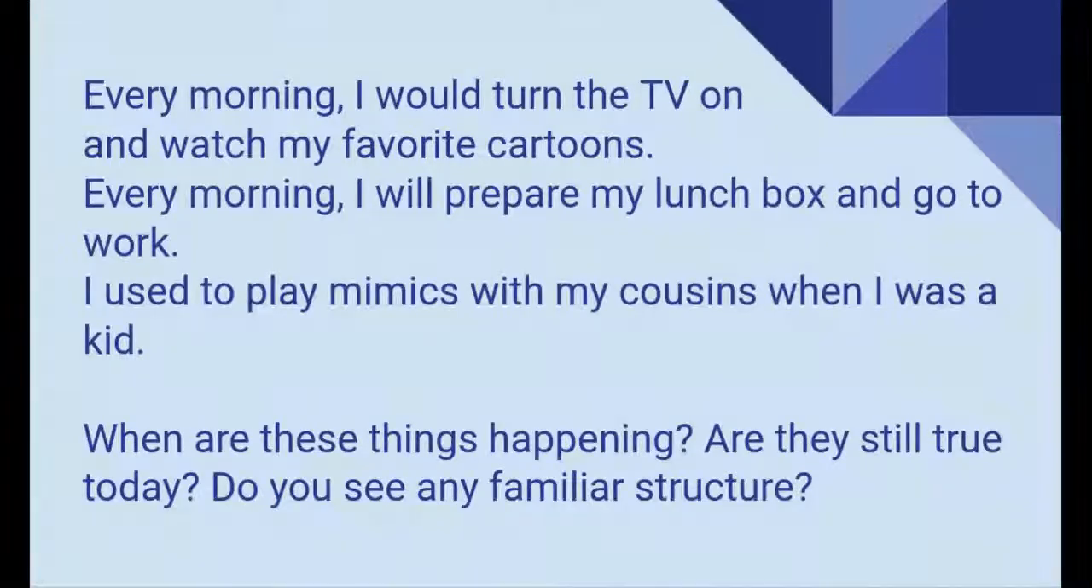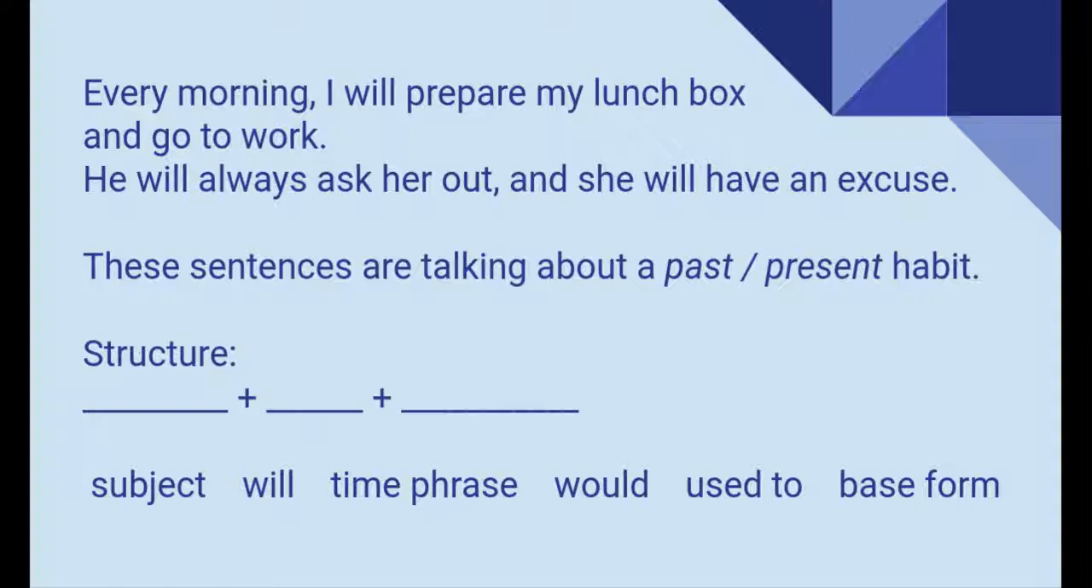Okay, guys. So let's go ahead and take a look at each structure. So, with these two sentences, these sentences are talking about a past or a present habit. Every morning I will prepare my lunch and go to work. He will always ask her out and she will have an excuse. That is a present habit. That's right. And what is the correct structure? Well, if you notice, we have subject, will, and verb in base form.